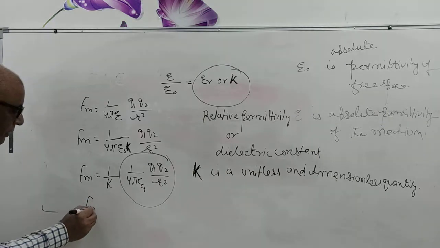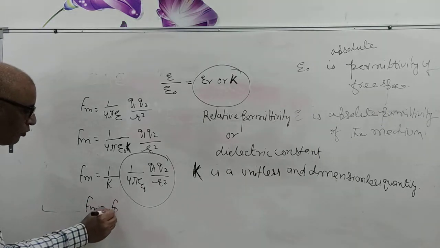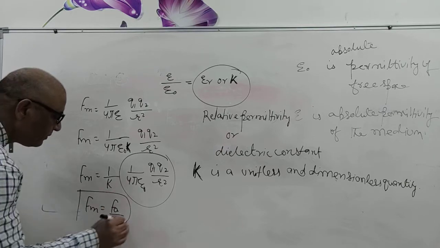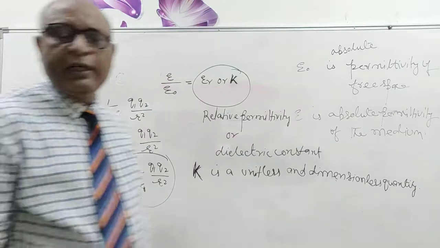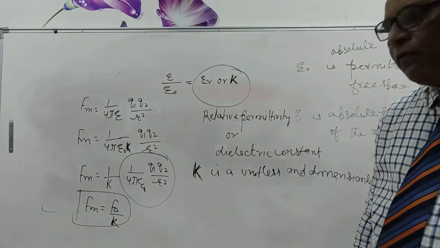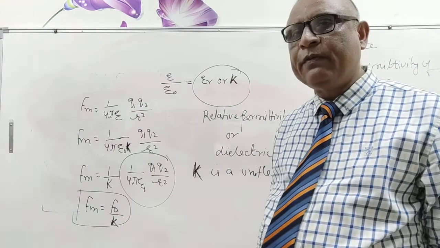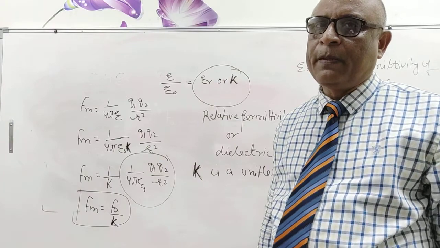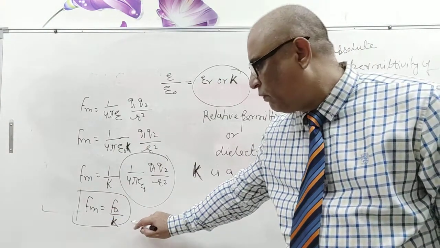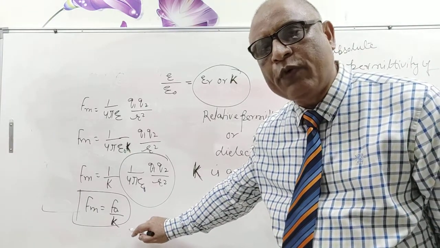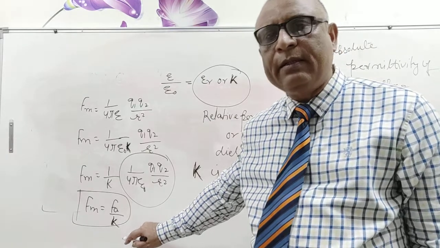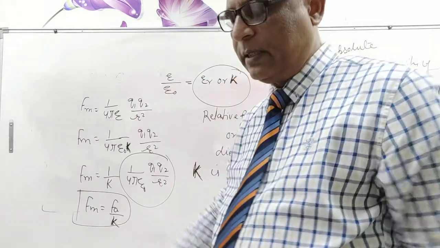So Fm is equal to F vacuum or air by K. It means the force in a medium is decreased by 1 upon K times the force in the vacuum, where K is the dielectric constant.